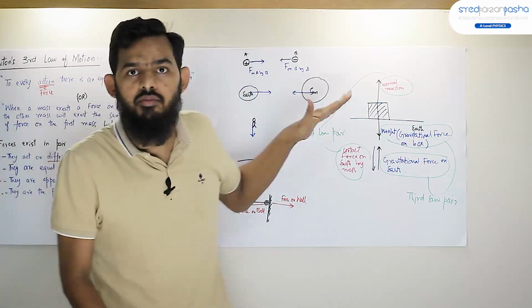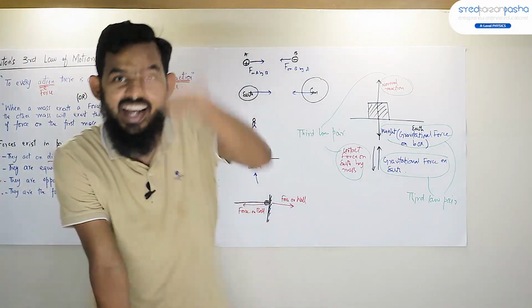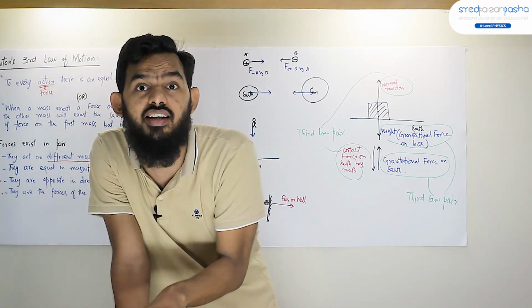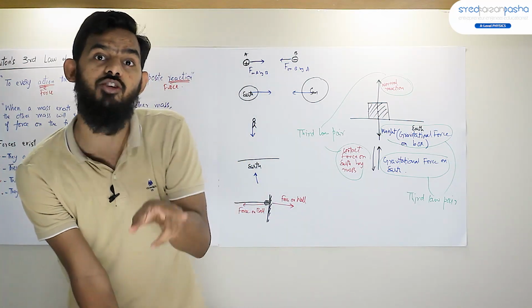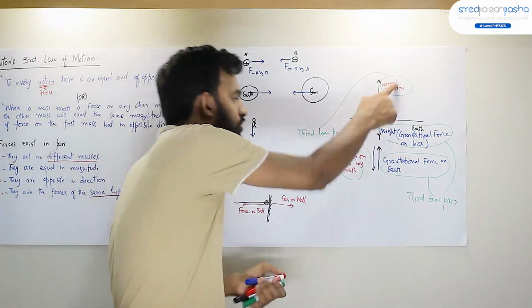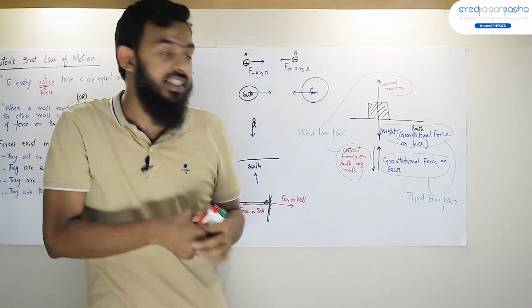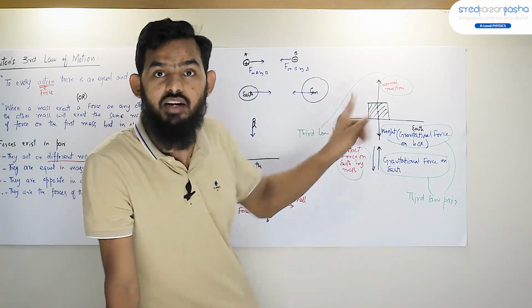You see, when the mass comes in contact with the surface of the Earth, it exerts a contact force on the surface of the Earth, and then the surface of the Earth also exerts a contact force on this mass. Now these two contact forces, which you call normal reaction, are both contact forces acting on different bodies.